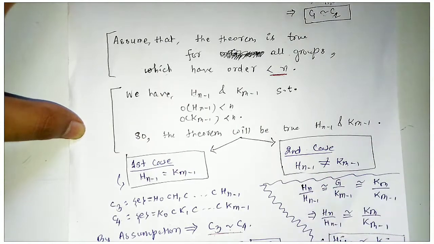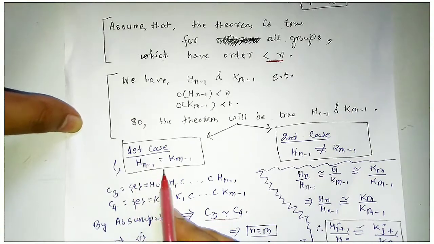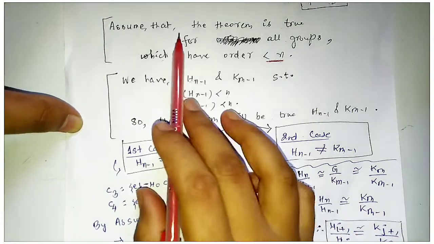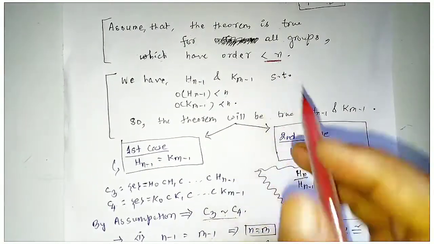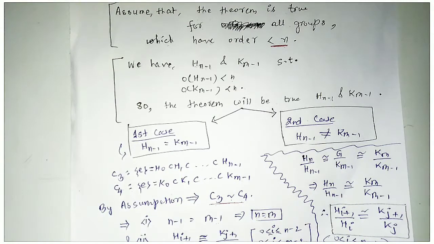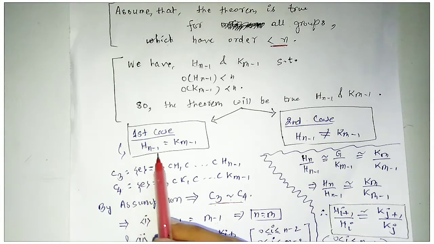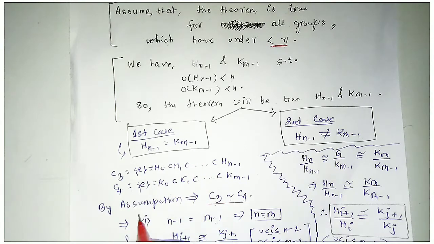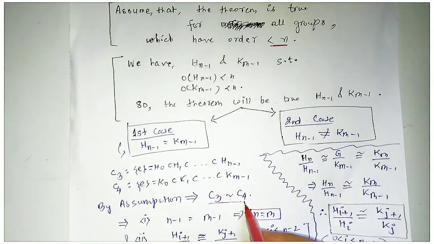So now at first we will prove for our first case that if these are equal, and our assumption is for any group which has order less than n, the theorem is true. That means for these two subgroups all the composition series will be equivalent. So we have made here C3 and C4 two composition series for Hn-1 and Km-1 like this. Then by our assumption both the composition series will be equivalent, as C3 will be equivalent to C4.